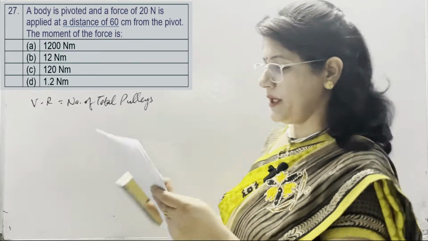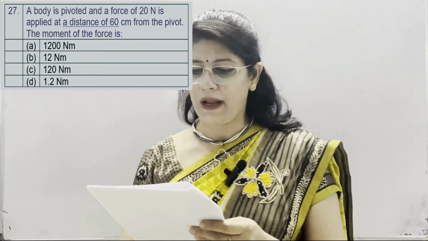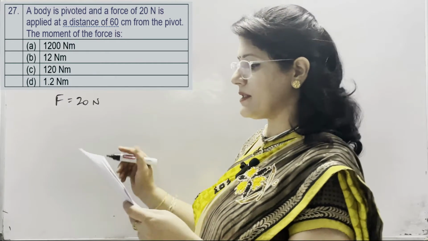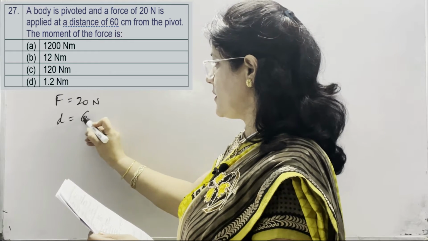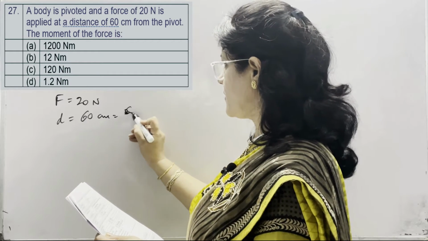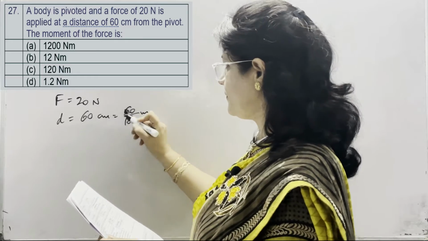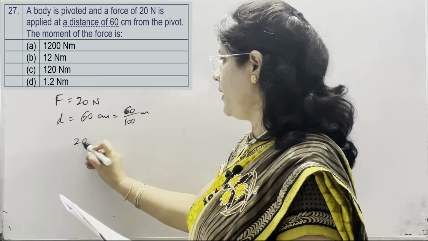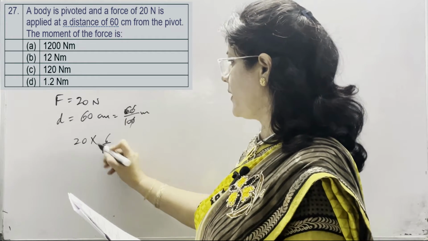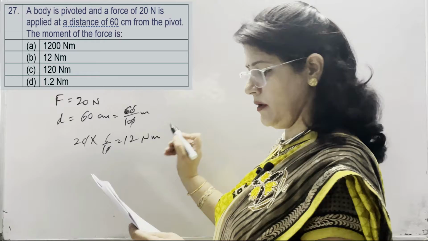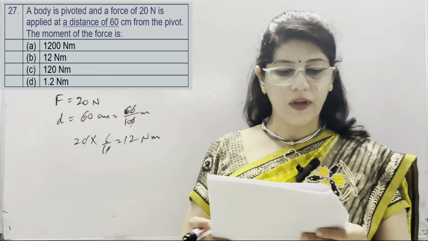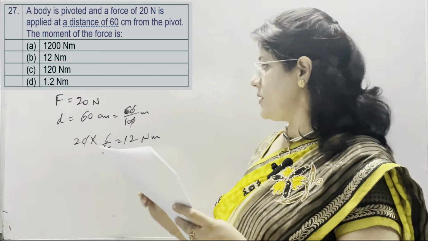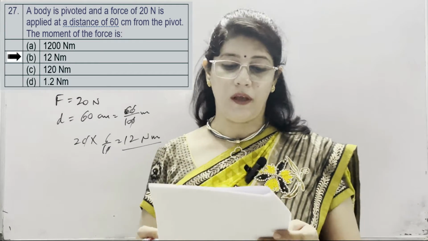Next, a body is pivoted and a force of 20 Newton is applied at a distance. Force given as 20 Newton is applied at a distance of 60 centimeter from the pivot. 60 centimeter means 60 upon 100 meter. The moment of force is again F into D, 20 into 6 upon 10, it means 12 Newton meter. Options are 1200 Newton meter, 12 Newton meter, 120 Newton meter and 1.2 Newton meter. Correct option is 12 Newton meter, which is our option number B.